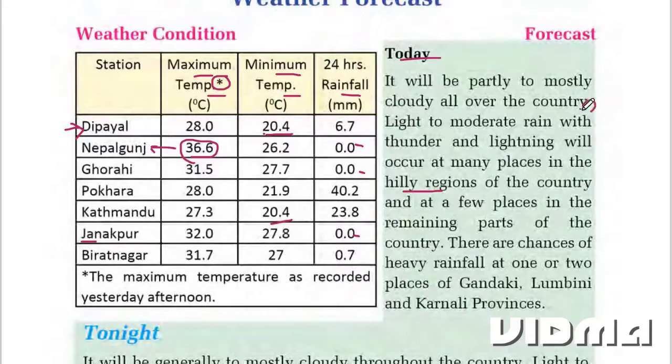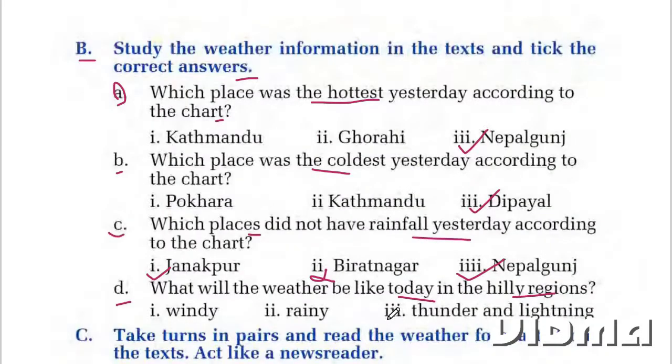Over here, this one is the forecast. So we will read from light to moderate rain with thunder and lightning. Oh, we have found our answer. Thunder and lightning will occur at many places in the hilly regions. Thunder and lightning is our answer. Third option again, thunder and lightning.